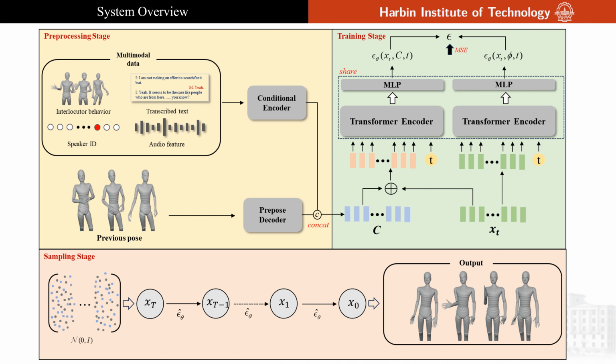The system is divided into 3 stages, including the pre-processing stage, training stage, and sampling stage. We ensure the continuity of movements by taking the interlocutor's behavior, speech, speaker ID, and transcription text as inputs, and use the previous pose as a seed pose. Through classifier-free guidance, we train a cross-modal transformer encoder to progressively remove noise and obtain high-fidelity main-agent action sequences.